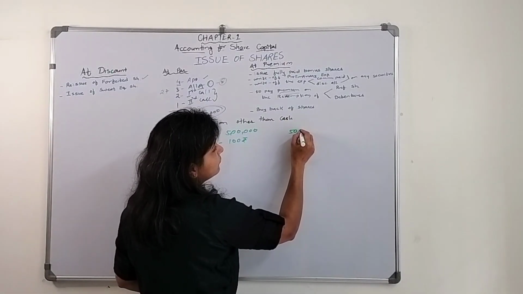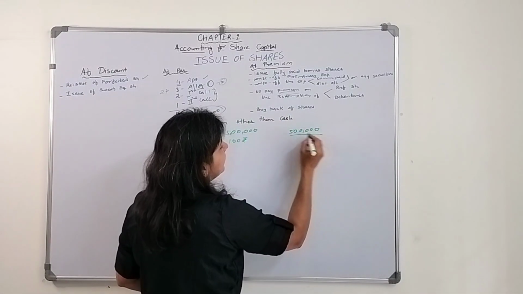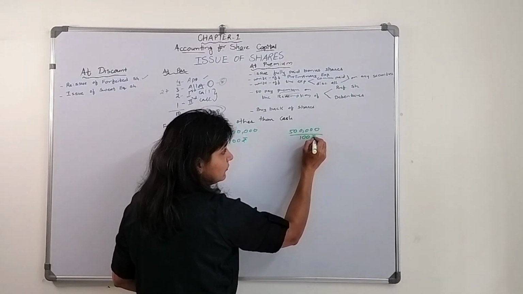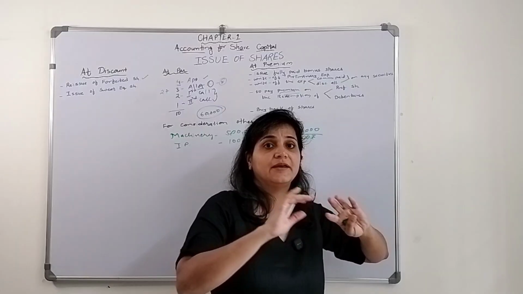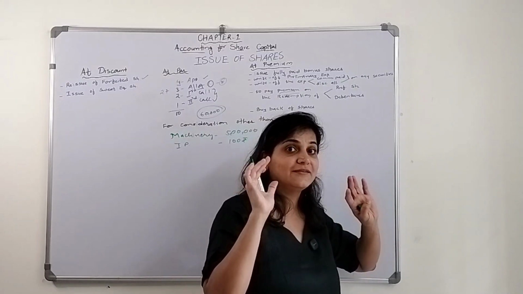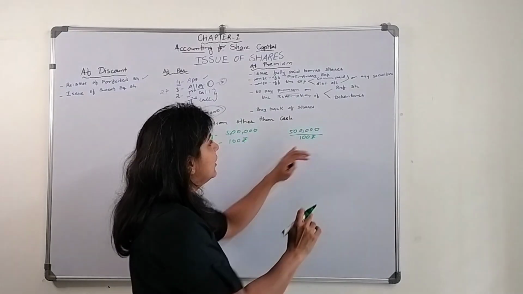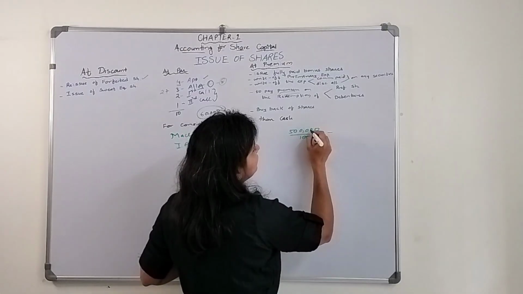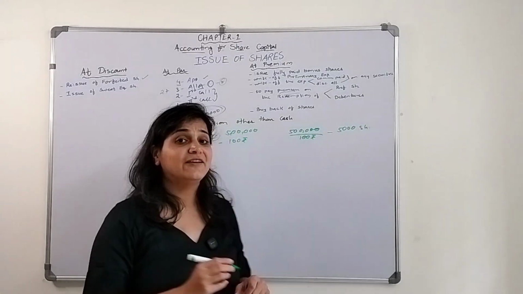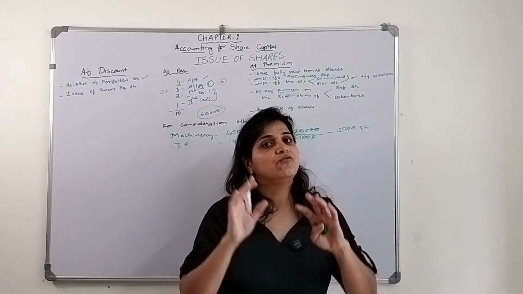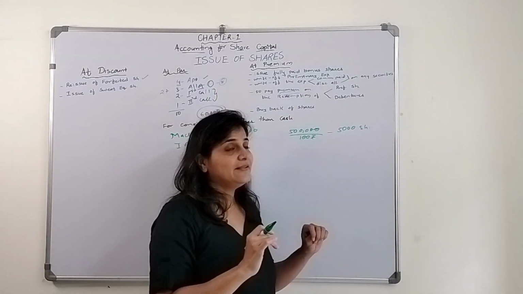The value of the machinery divided by the issue price, not by the nominal price. Issue price is the price at which the shares are being issued. So how much will it be? 2 zeros gone, that is 5,000 shares. They are giving 5,000 shares to the vendor. Now what will be the entry?